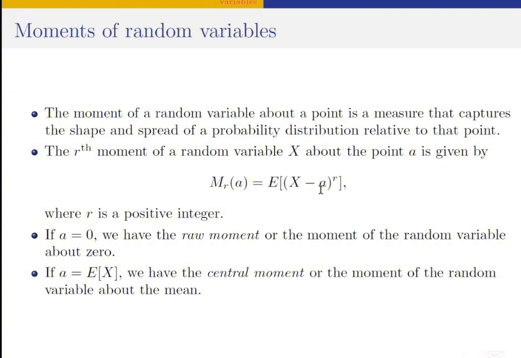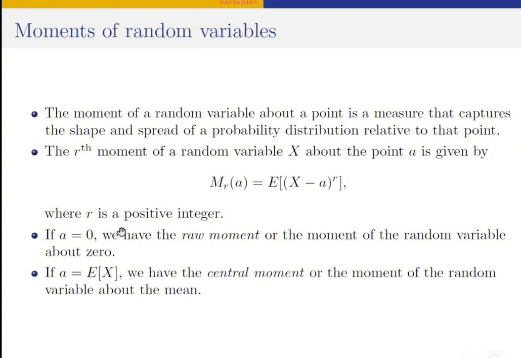This shift constant here is the point at which we are taking the moment. So again, the rth moment of a random variable x about a certain point A is the expectation of the rth power of that random variable when it is shifted by the constant A, where this constant A is the point about which we are taking the expectation.